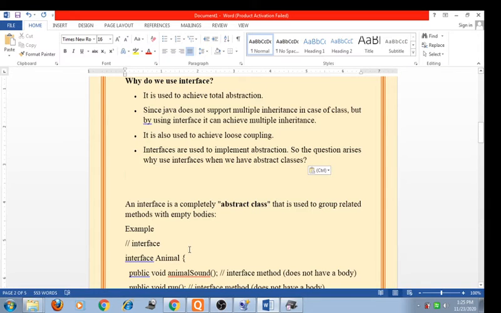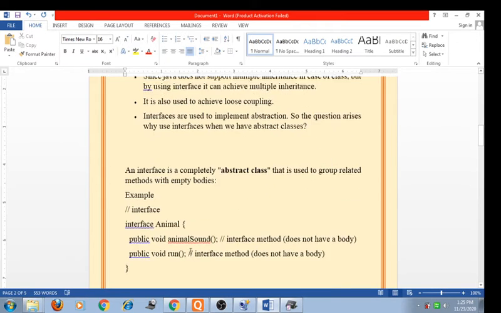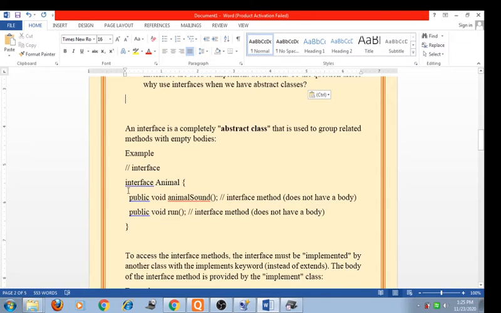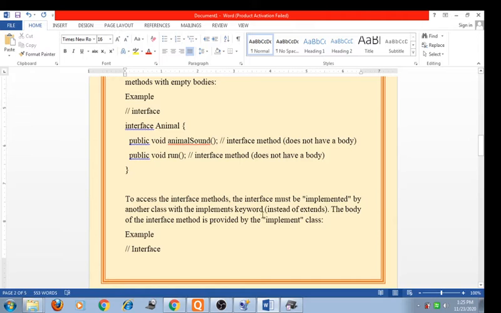An interface is a completely abstract class that is used to group related methods with empty bodies. For example, interface Animal: Animal is the name of the interface, and here public void animalSound and public void run are two methods of that interface. The methods do not have a body. So to access the interface methods, the interface must be implemented by another class with the implements keyword instead of the extends keyword. The body of the interface method is provided by the implementing class.